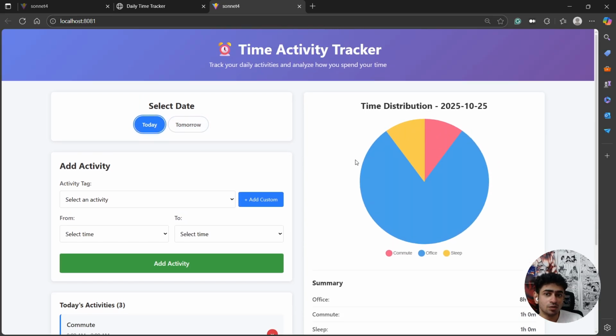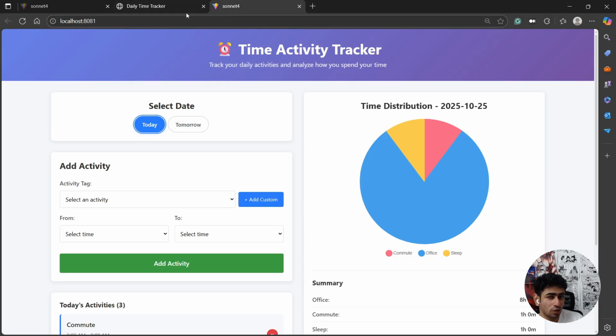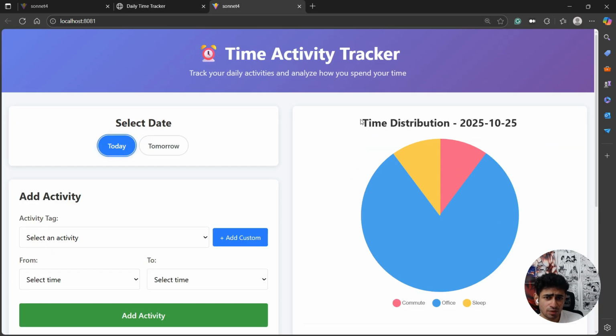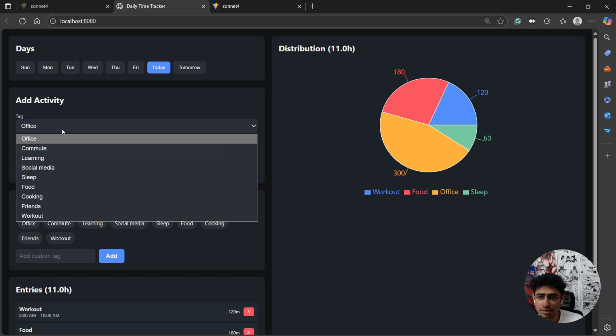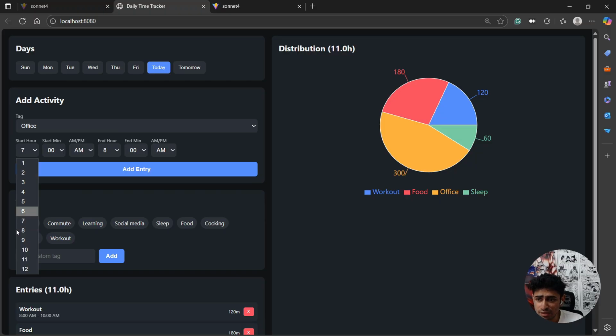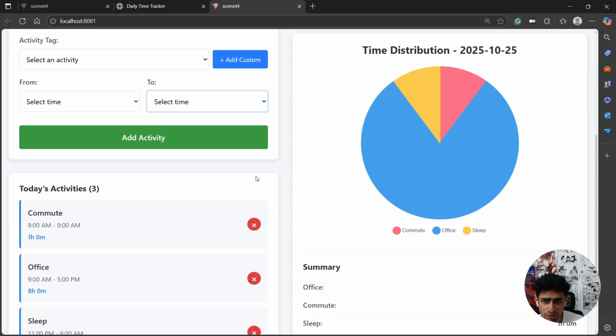Okay. So accuracy-wise, I would say both of them are doing a good job. But then the UI, did you see the title it added as daily time tracker versus this took the title of the folder, Sonnet 4, directly. This UI is pretty clean. This UI looks clean, but then there are some basic usability issues. It automatically selects a tag and automatically gives me a default time, but here we have to select the time and then we can just select some numbers and then start and then done. That's it. It gives me a list of AM, PM, AM, PM, AM, PM. It's so difficult to select.